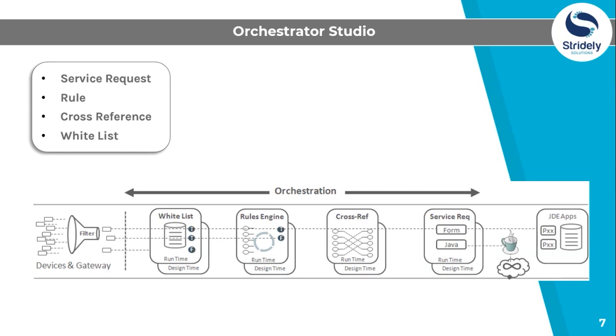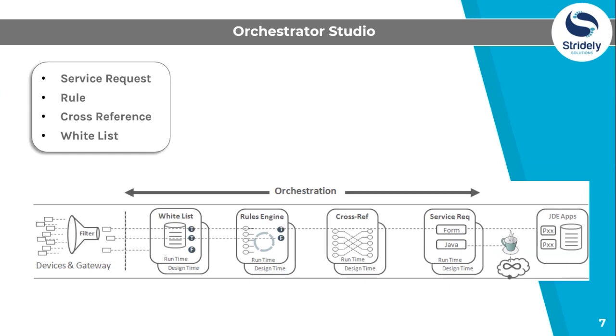All right. Cross-reference. Cross-reference is a set of data relationships defined by the one who designs this orchestration for the business. For example, a device's serial number can be cross-referenced to a JD Edwards EnterpriseOne equipment number for use in a service request. Then whitelist, it's a pass-fail check of the incoming message or data's signature against a predefined list of signatures.